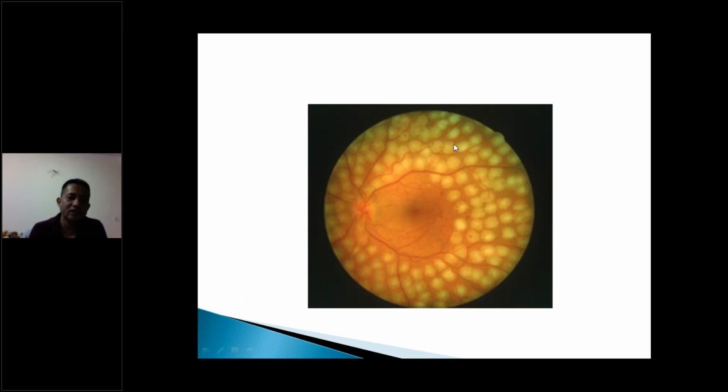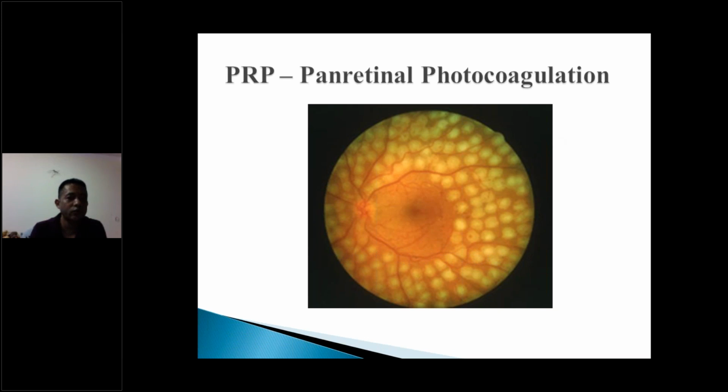This is a PRP laser, pan-retinal photocoagulation. In this, away from the macula, a lot of large spots are given. In a focal laser, we use slightly smaller size spots, 50 to 100 microns, whereas in PRP, we will give a much larger spot, 300 to 500 micron size. The indication of pan-retinal photocoagulation is proliferative diabetic retinopathy, or even now we laser earlier to that stage, that is in case of severe NPDR, whereas grid laser or focal laser is given in diabetic macular edema.